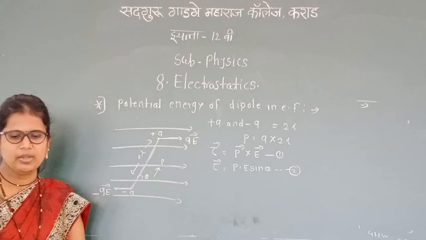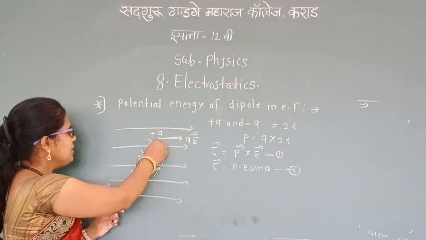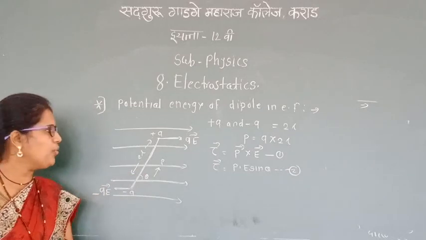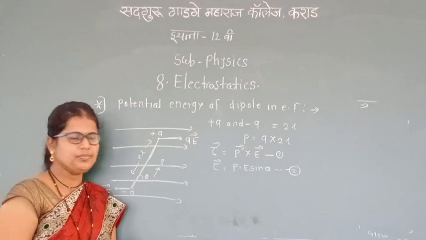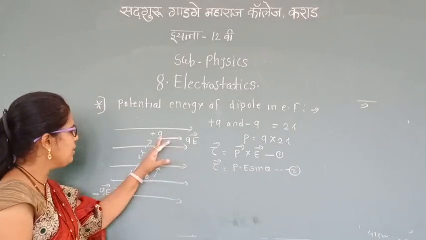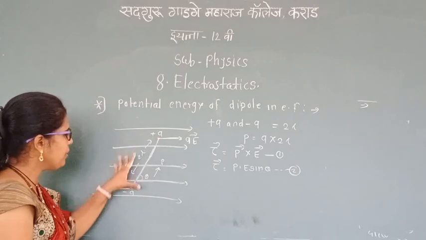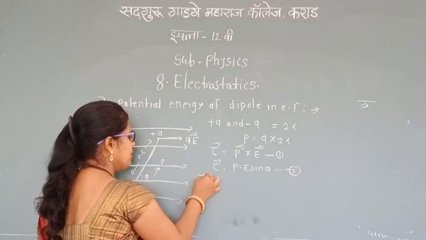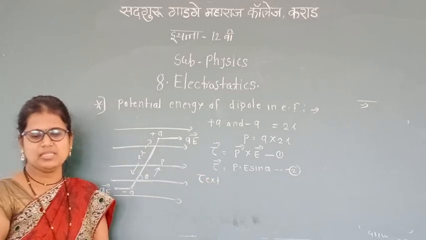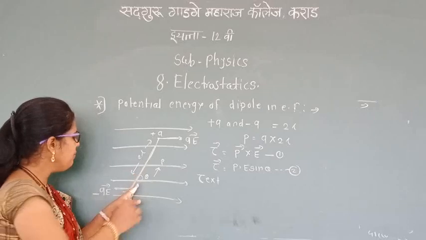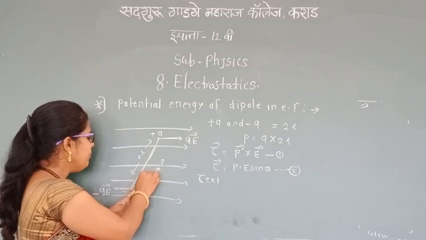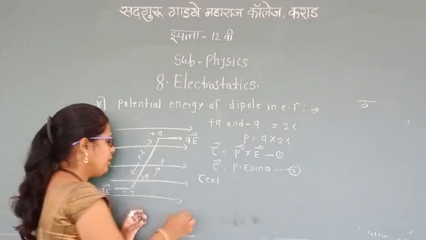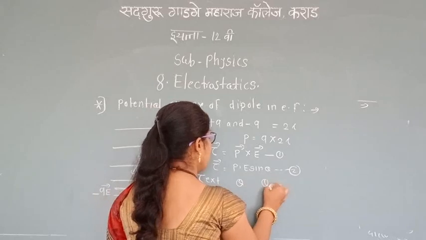This electric dipole placed in a uniform electric field tends to rotate when an external torque is applied. If the electric dipole rotates, it makes an angle theta, and theta 0 also.